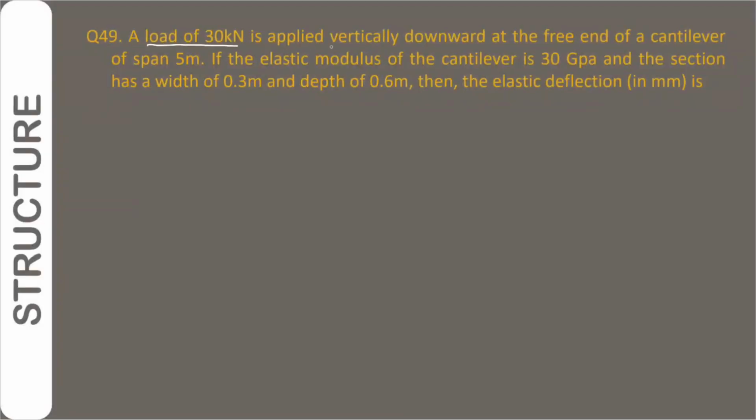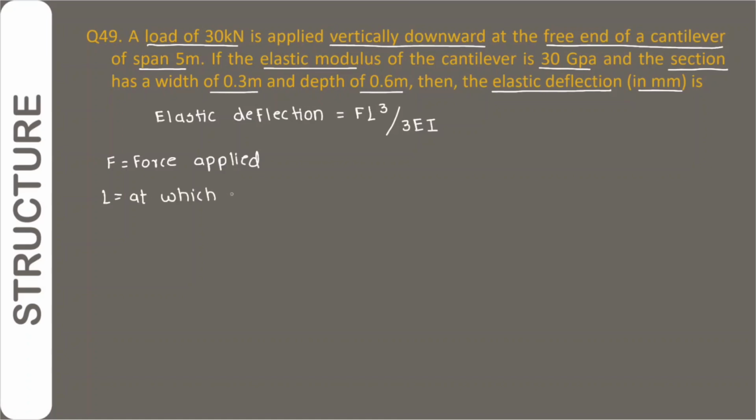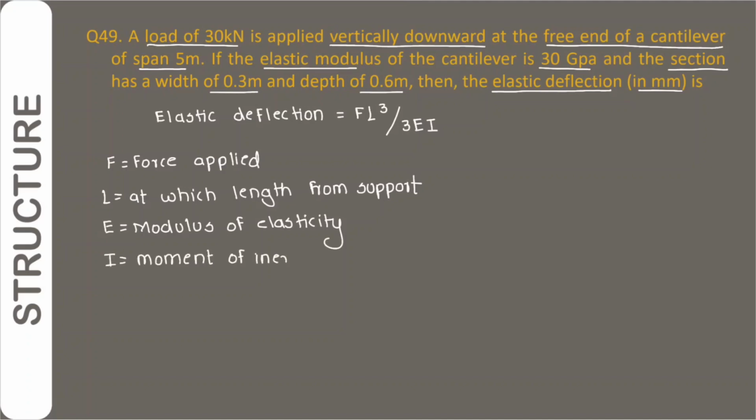A load of 30 kilonewton is applied vertically downwards at the free end of a cantilever of a span 5 meters. If the elastic modulus is given and the section of the beam is given, we have to calculate the elastic deflection in mm. So the elastic deflection for a cantilever beam, we know the formula as FL cube divided by 3EI, where F is the force applied, L is the length from the support on which the force is applied, E is modulus of elasticity, and I is the moment of inertia.